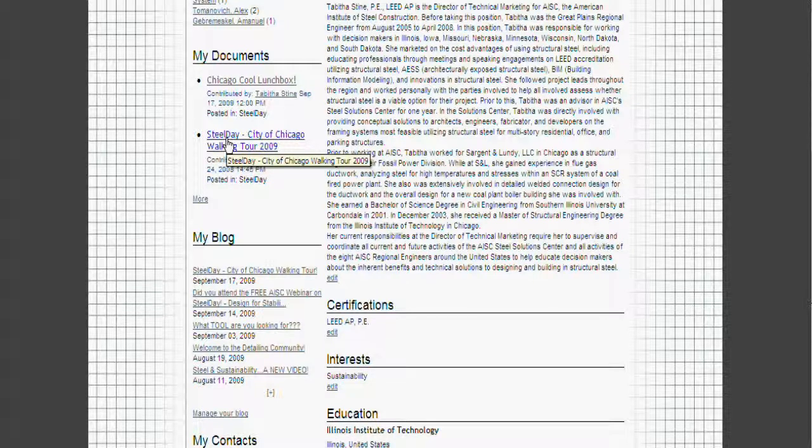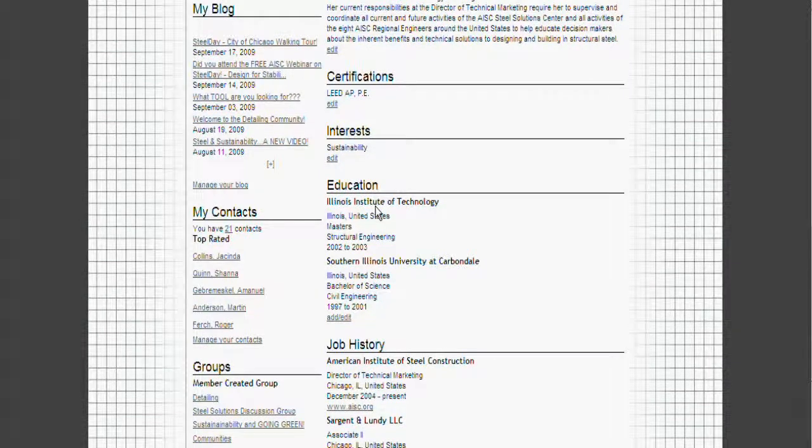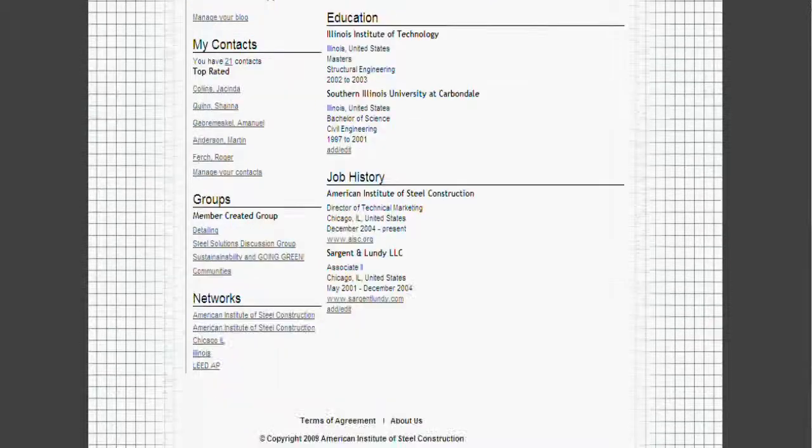My blog. This is actually the section where you can click on to find out what I'm blogging about. So if at any time I want to go in and see who's contributed to my blogs, I can go in, open them up, and it goes directly to those blogs. And I can also manage my blogs as well here, as I can go in and update those as needed. This is where I have all my contacts. I currently have 21 contacts within the SteelTools site, and I can click on this to see all of them and click on their profiles to interact with them. This is where it shows what groups I'm available to be connected with. I'm currently a member of the detailing community, Steel Solutions discussion group, and a community called Sustainability and Going Green.